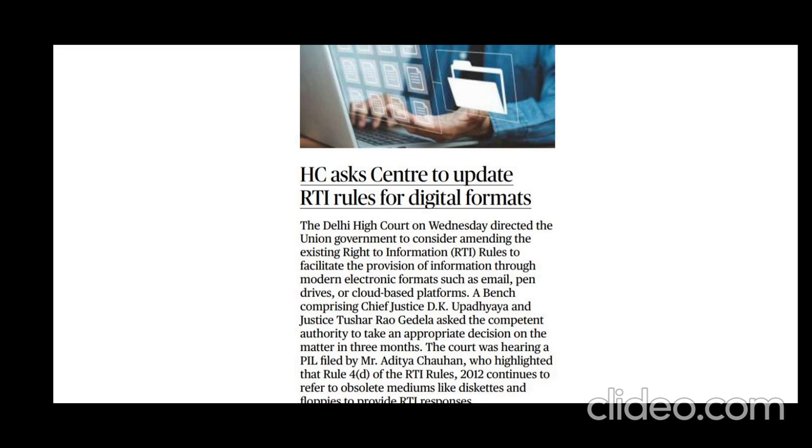So now we are having facilities for even online access to this RTI. Earlier, to apply, we had to write a letter with pen and paper to the information officer, mentioning all the details and what information you need.